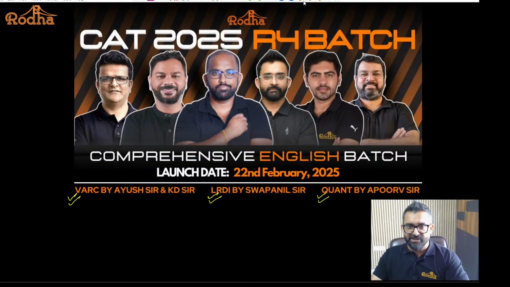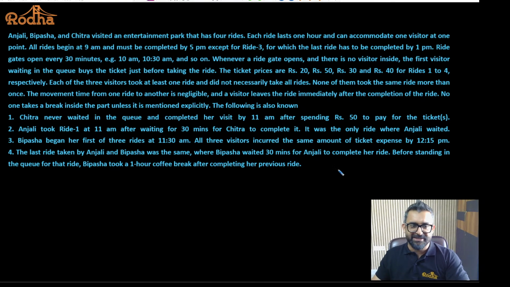Let's start with the discussion. The set which I have chosen is this one. It's a very interesting set. If you read this set, you'll get the idea. The question is not complex, but when you solve such a question during the exam, it becomes slightly confusing. We have done a similar question in the previous class also, the visa processing office question which we discussed. It is a scheduling question basically, so the same type of question is this.